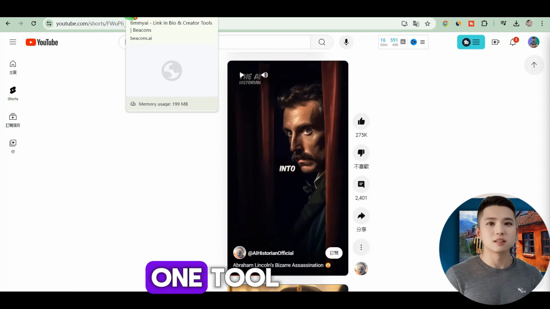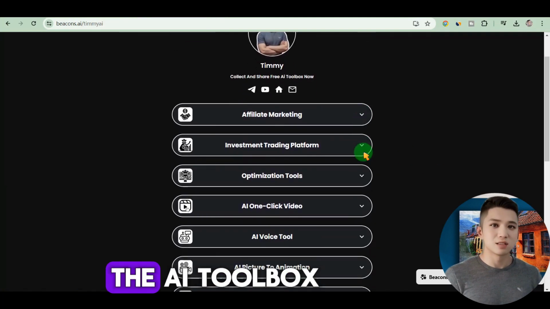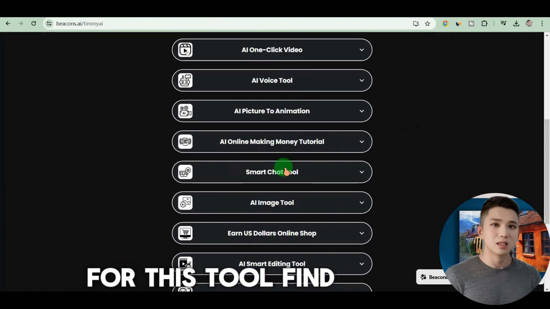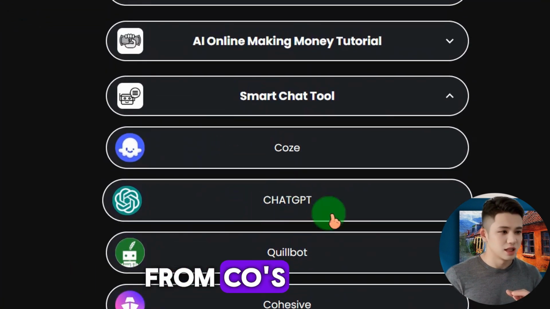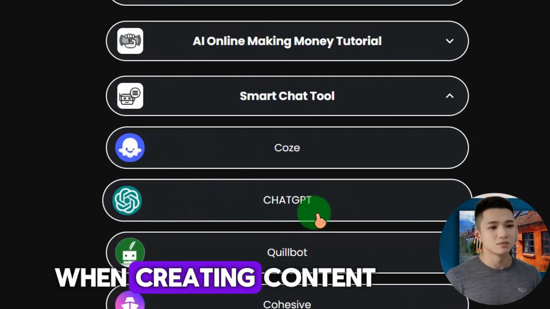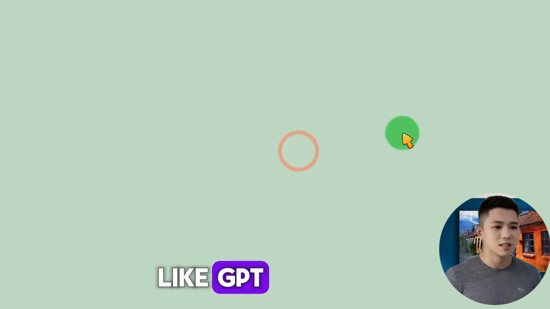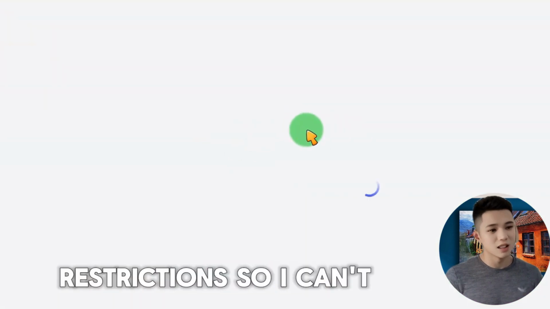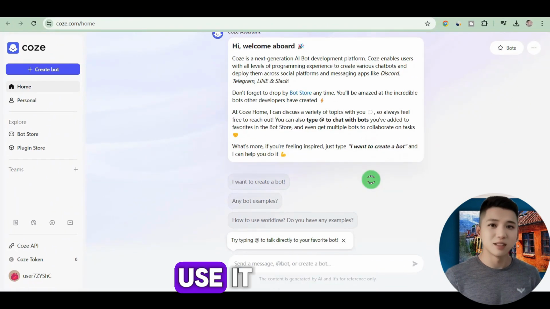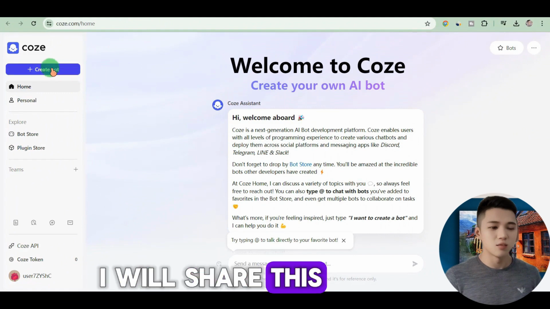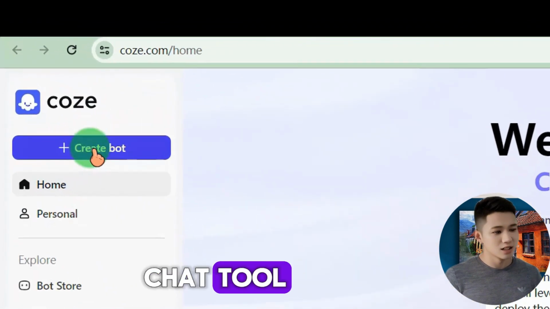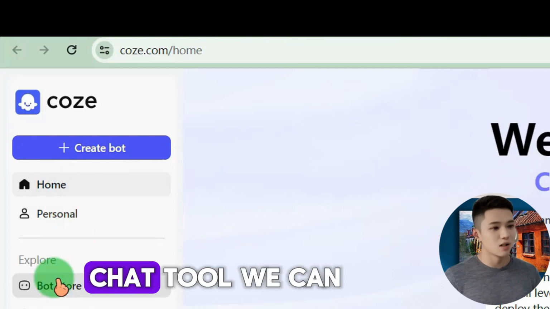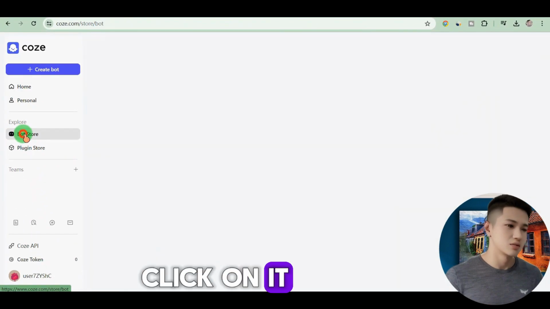We only need one tool. Let's first come to the AI toolbox for this tool. First is a chat tool, because when creating content, text is very useful. Like GPT, there are many traffic restrictions, so I can't use it. I will share this website with you today, a free and usable AI chat tool. This is a comprehensive chat tool. We can click on it.